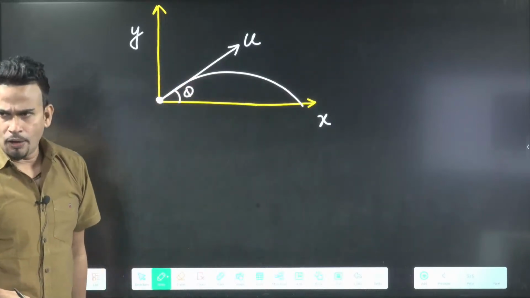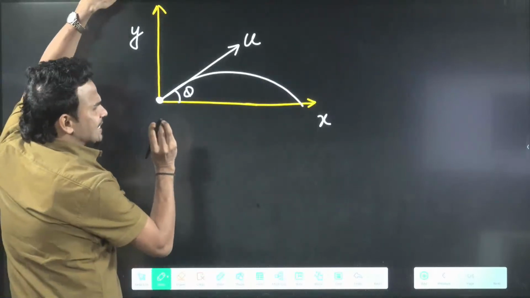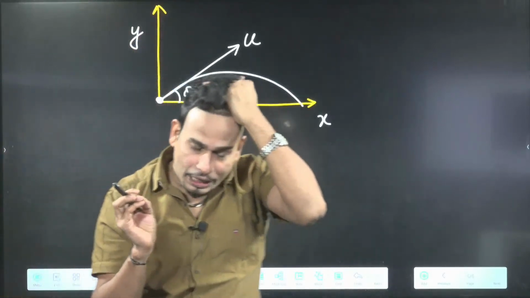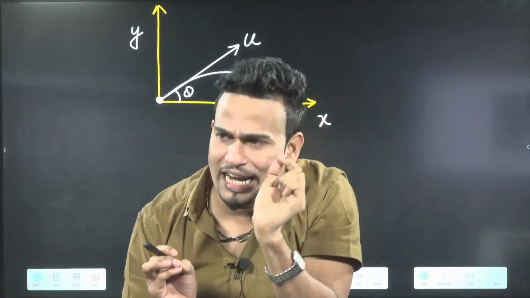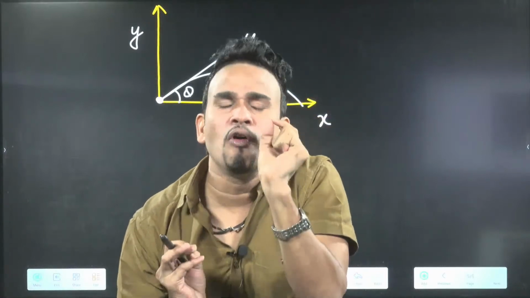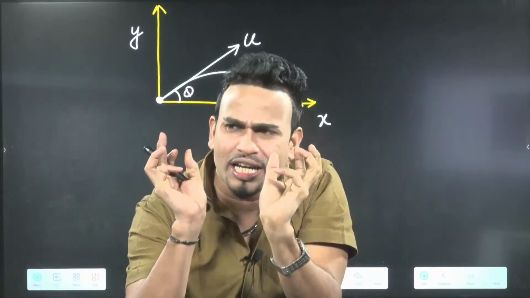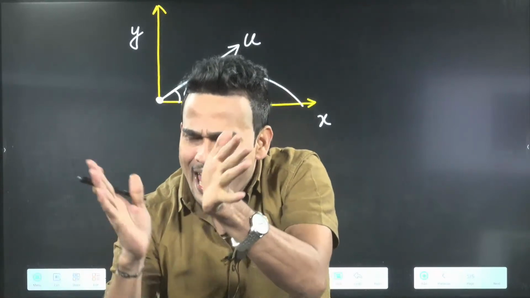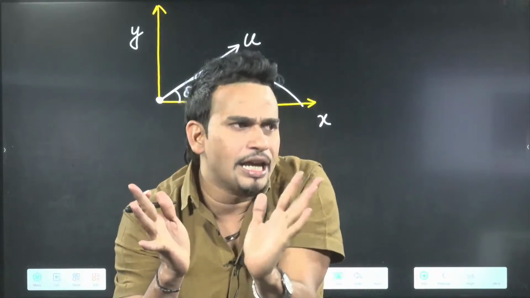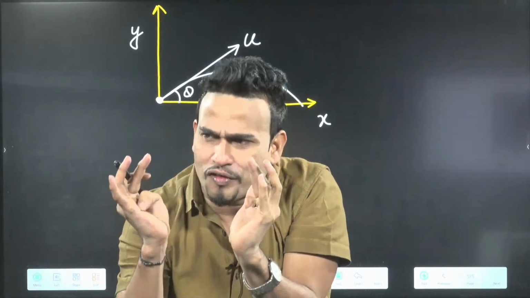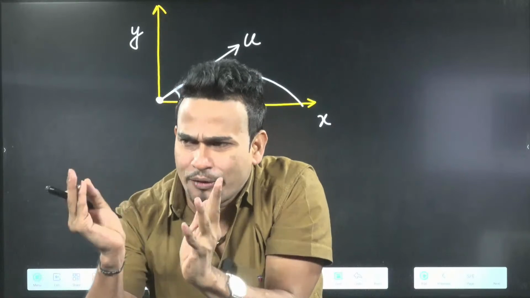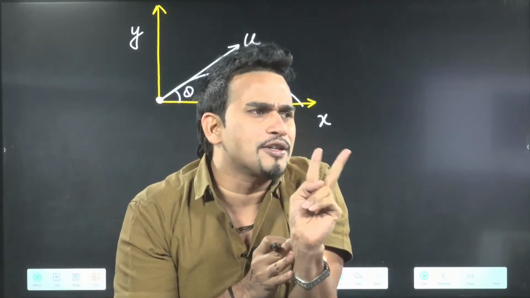At any instant of time, always remember, whenever you write the equation of a straight line, y equals mx plus c, that equation represents a relation between the x coordinate and the y coordinate. Every equation of trajectory means a relation between the two coordinates of the particle.